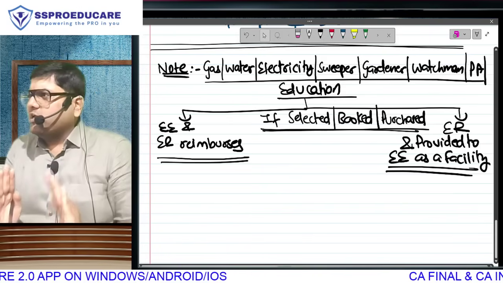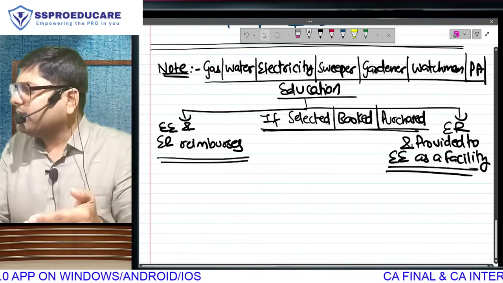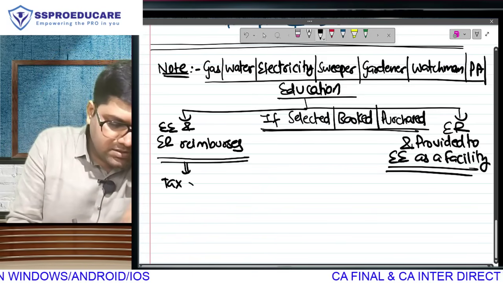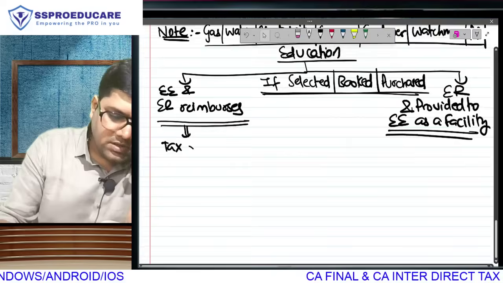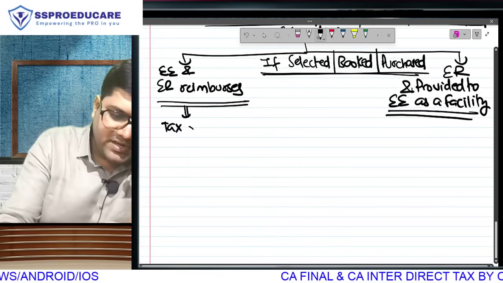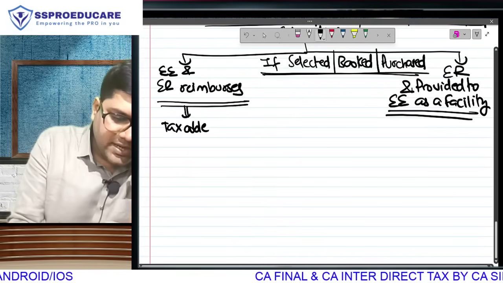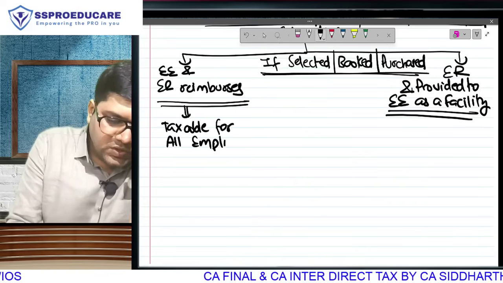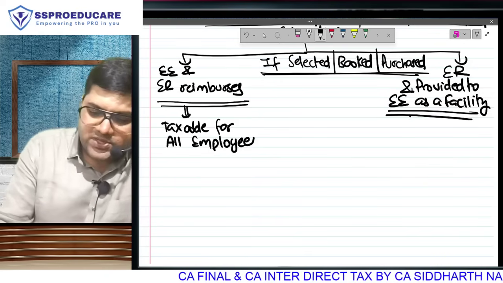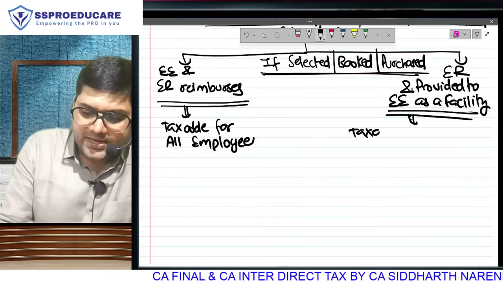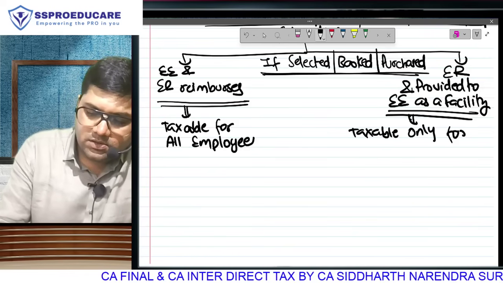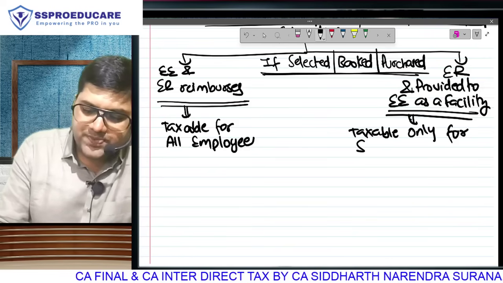Ultimately, for the employee, in both cases, it is some free benefit. The left side, where it's a reimbursement, is going to be taxable for all employees. But the right side is going to be taxable only for specified employees.